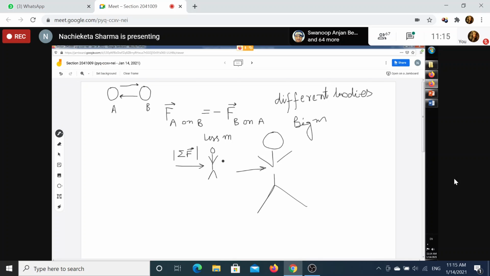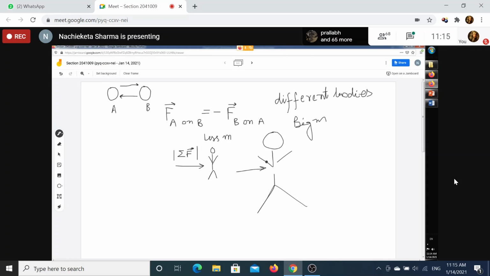When you apply a force, the thin man will immediately change his state of rest and will try to move. But this fat man will resist the push. So the more the resistance, the more is the mass. The more the resistance to change, the more massive the object is. The less the resistance to change, the less massive the object is. That is very important.